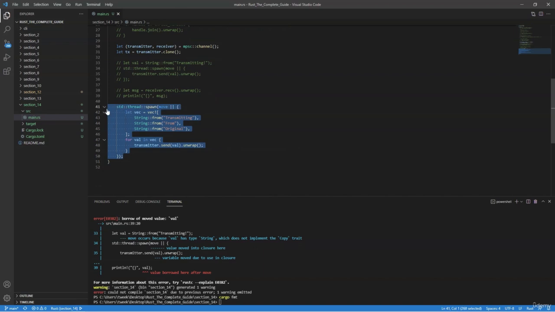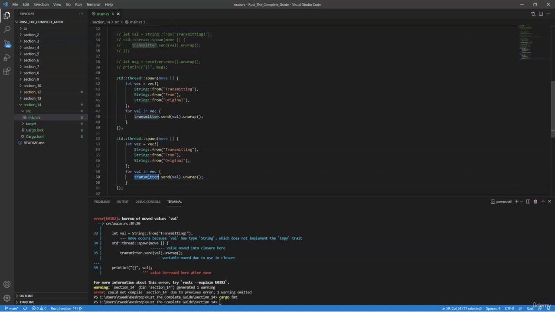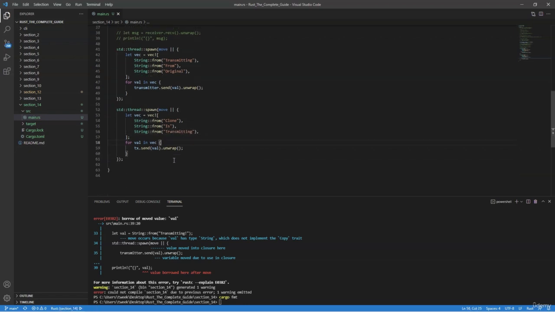And now we want to do this again, but with the second producer we created. So we'll modify that to tx, and then we will say "clone is transmitting". Alright, so now what do we have? We have two threads spawned. Our first producer is going to transmit from original, and our second one is "clone is transmitting".